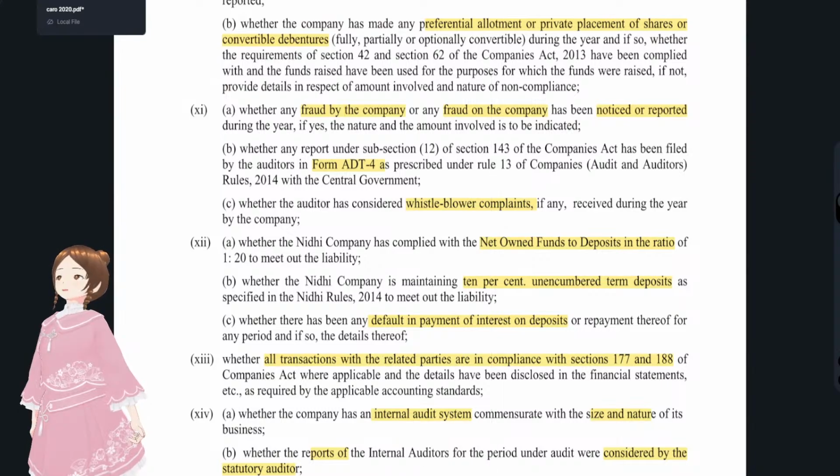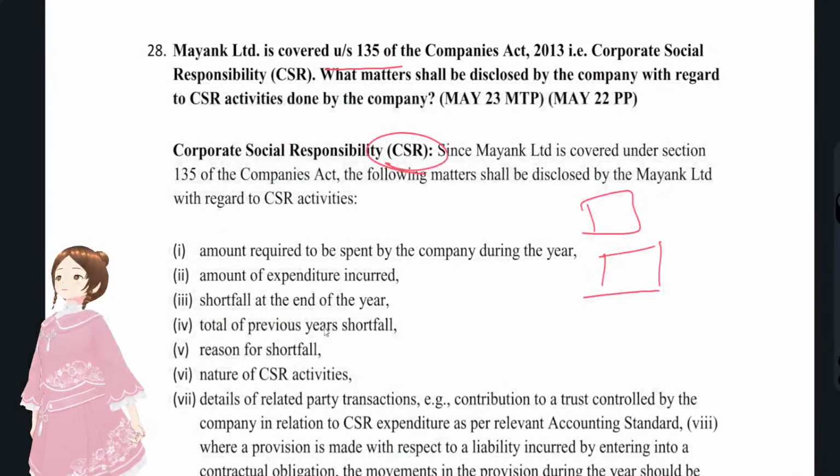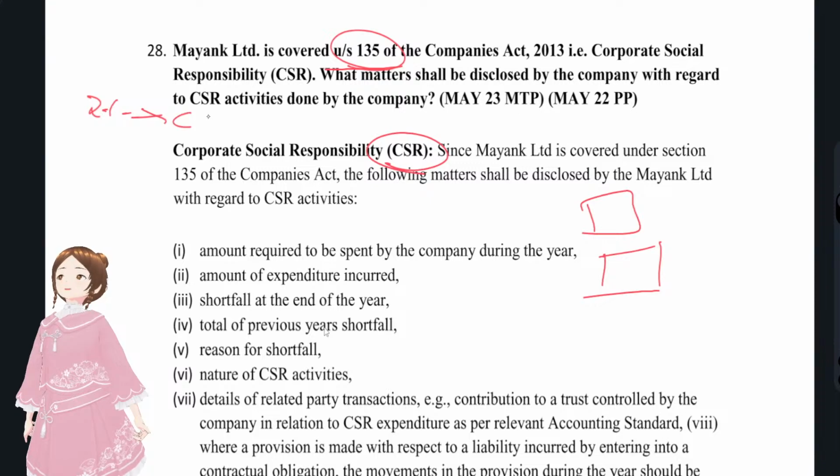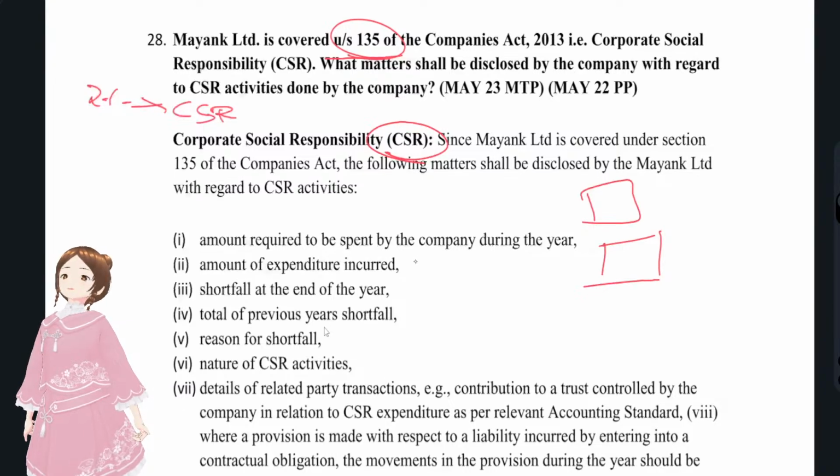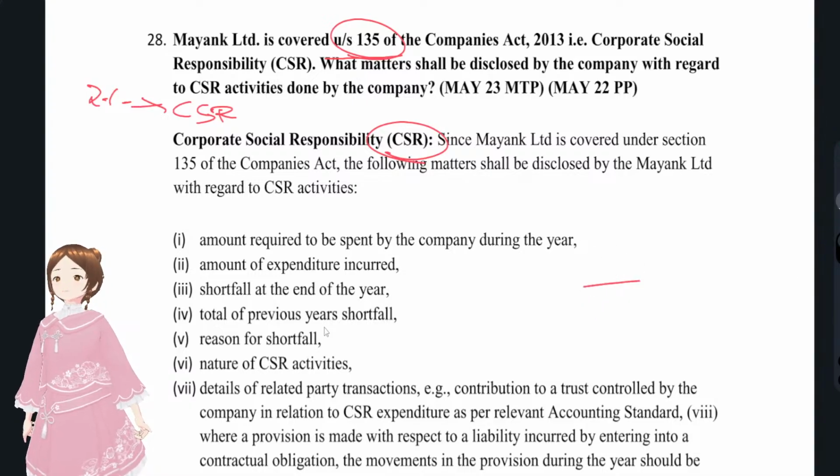But as per the Companies Act, under section 135, 2% of profits has to be spent under CSR. What all disclosures have to be given comes under Schedule 3, not Caro 2020. In Caro 2020 there would be ongoing projects and all, but this is under the Companies Act disclosure, Schedule 3.